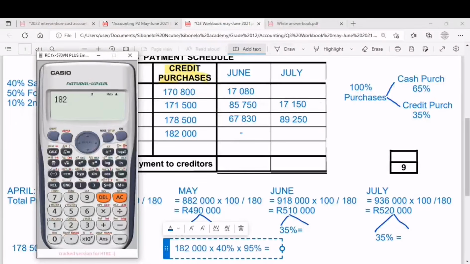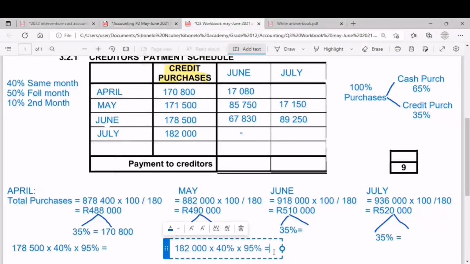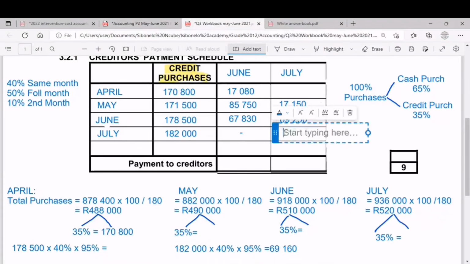So 182,000 multiplied by 40%, multiplied by 95%. Then kusinikeza u-69,160. So lo 69,160 ibalance esizoyisettlisha ngoJuly. So guys, iyona short method le.